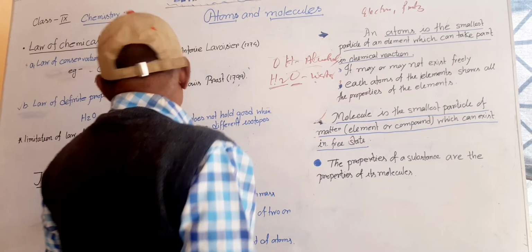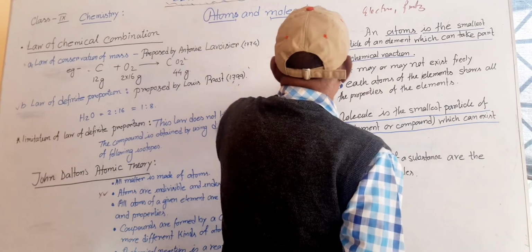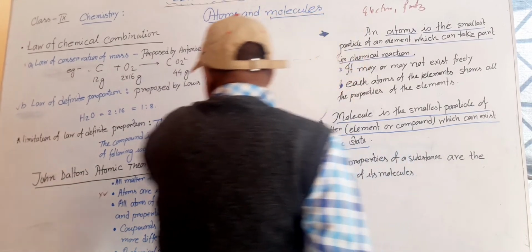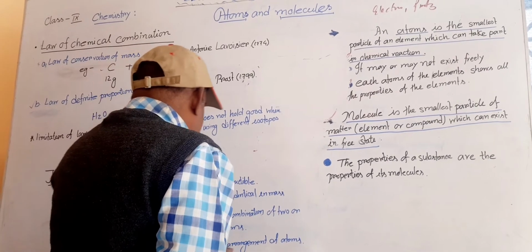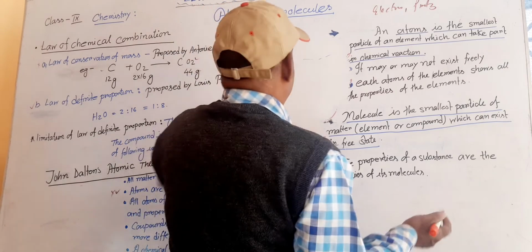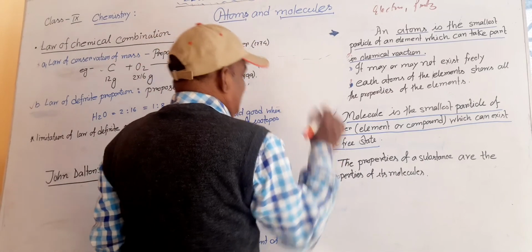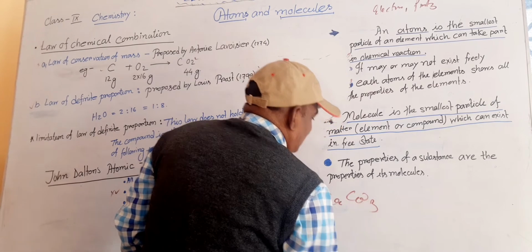So we can say Dalton cannot define this one. After that, another law was given by Dalton's atomic theory: a chemical reaction is a rearrangement of atoms. In any chemical reaction, suppose you write CaCO3. Then what do we get?